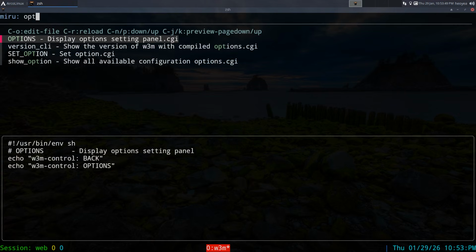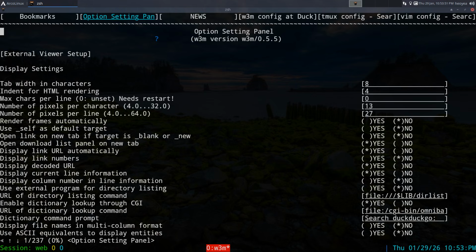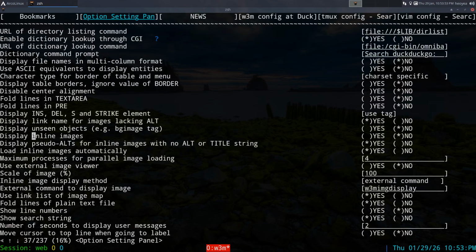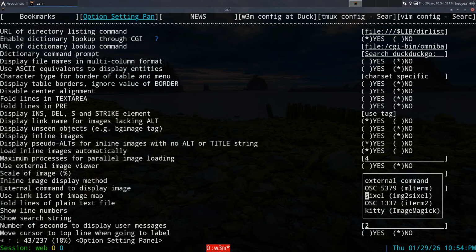But if you want to enable that, let's go to options here, and we'll go to inline images here. So you want to enable inline images. Right now it's on no, but you want to hit yes, and then you want to set your inline image method, and this one would be kitty, or whatever, like xterm, or I think iterm2, I think that's the Mac one. I'm not sure, but you can turn on any of those.